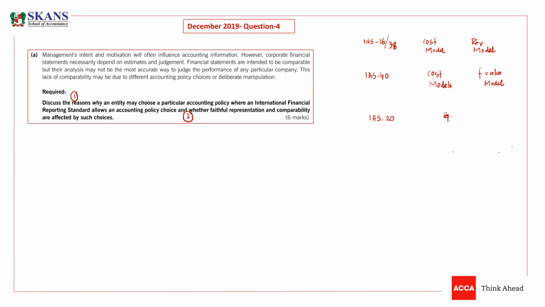When we have government grants related to assets, then again we have a choice.